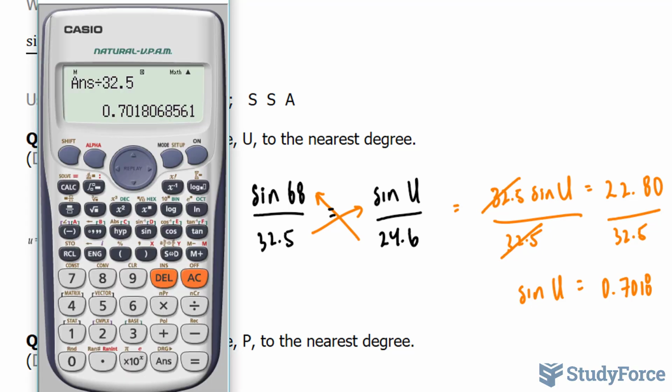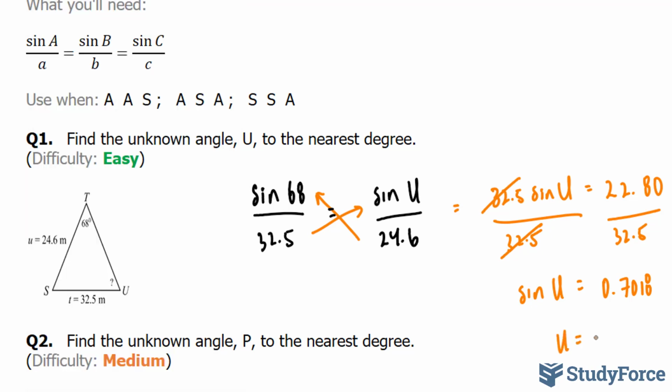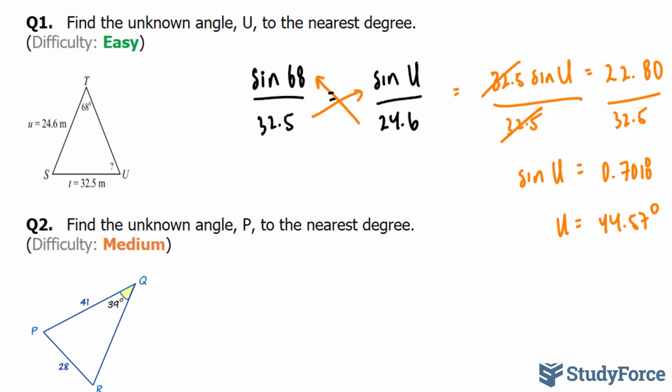So our last step is to take sine inverse of this ratio and keep this number in your calculator. Don't clear it. So shift sine answer, which was the previous calculation, and you end up with 44.57. So u is equal to 44.57 degrees. And that's the answer for 1. Let's move on to question 2.